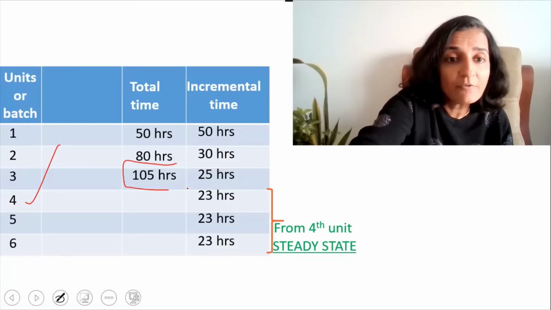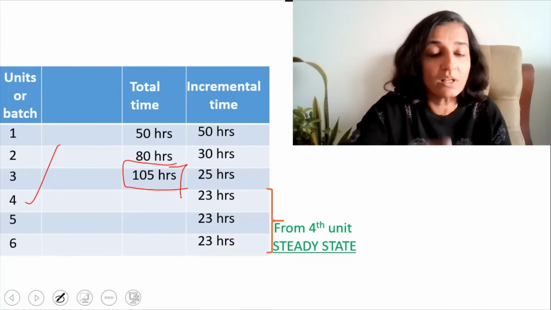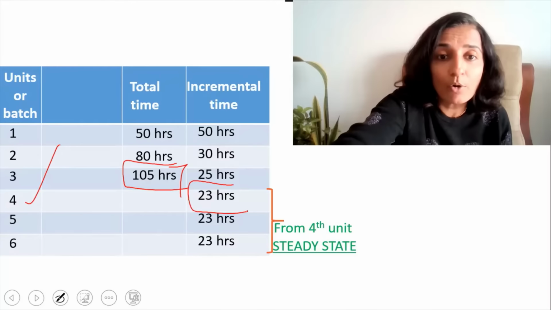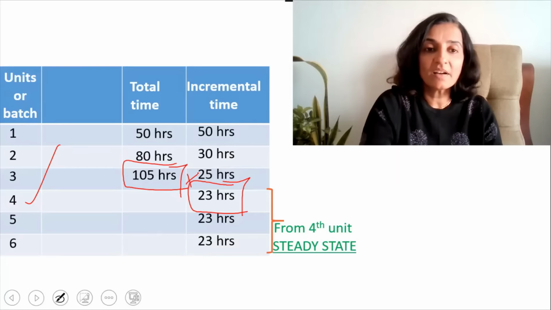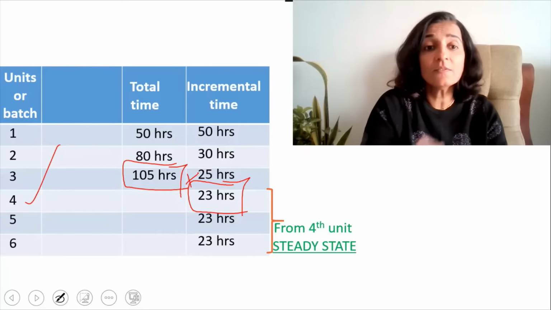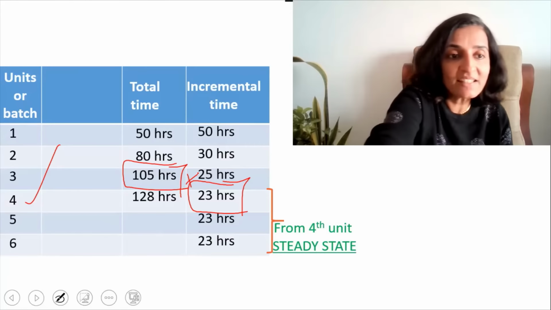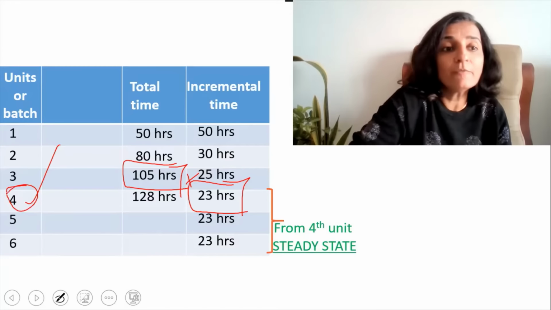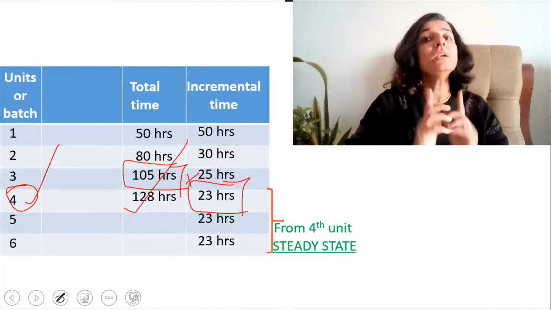It is 105 hours, that is the total time that you took for making three units, plus the additional time of 23 hours, which you took for making the fourth unit. So 105 plus 23 hours gives a total of 128 hours, which means that once you completed four units, you've already taken 128 hours in total.